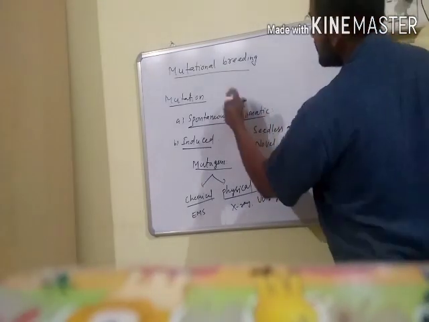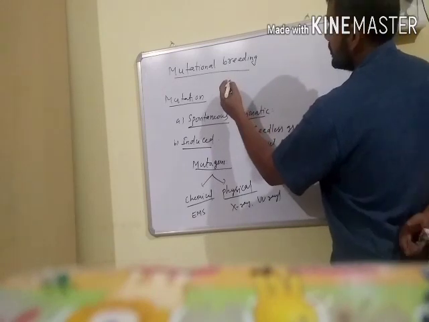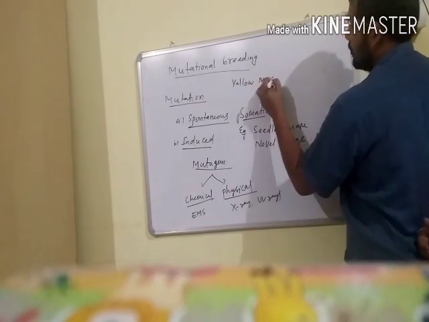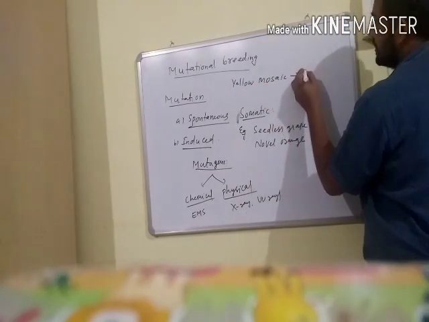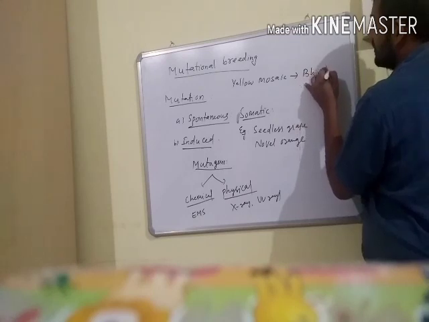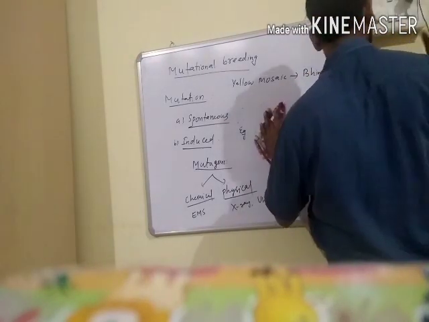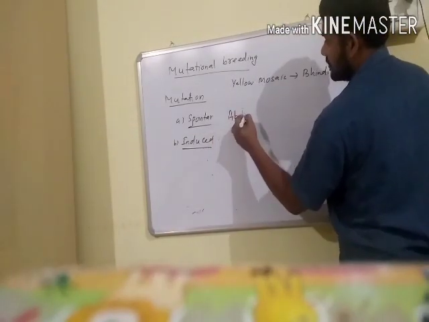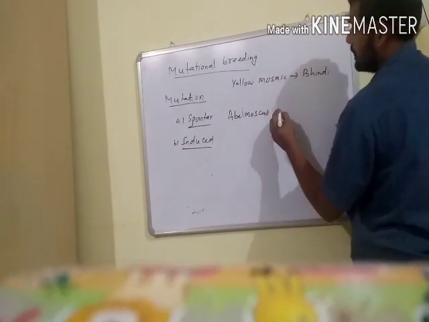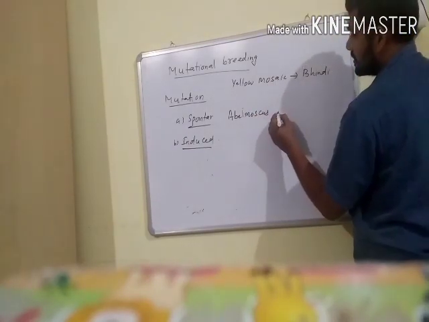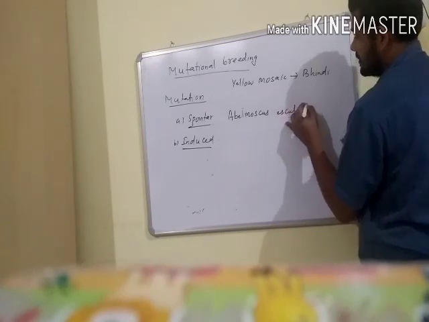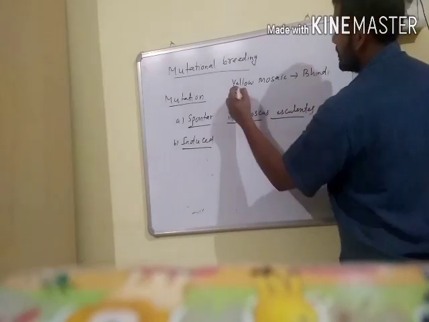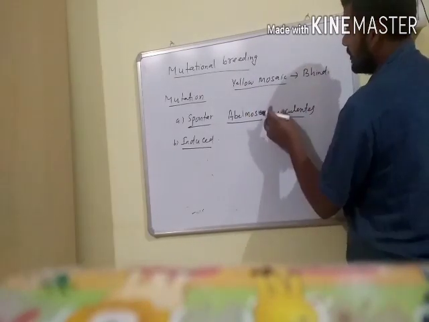Induced mutagens are also useful to improve many cultivated crops for resistance against diseases. Mutational breeding is also used to improve resistance to yellow mosaic virus in bhindi. The scientific name of bhindi is Abelmoschus esculentus, and it has disease resistance against yellow mosaic virus.